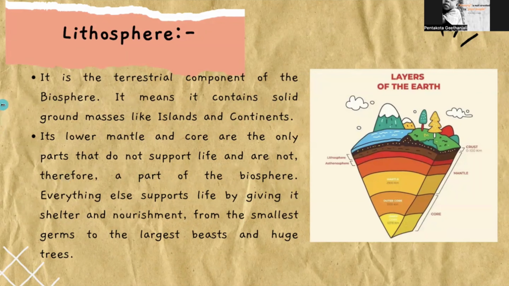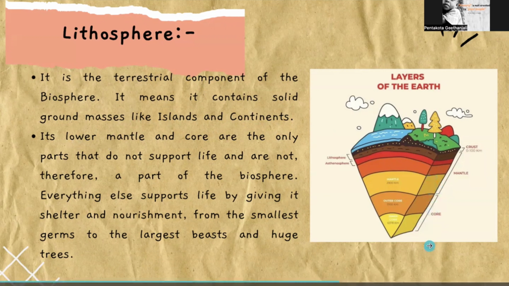And next, lithosphere. It is the terrestrial component of the biosphere. It contains solid ground masses like islands and continents. Its lower mantle and core are the only parts that do not support life and are therefore not part of the biosphere. Everything else supports life by giving it shelter and nourishment, from the smallest germs to the large beasts and huge trees.